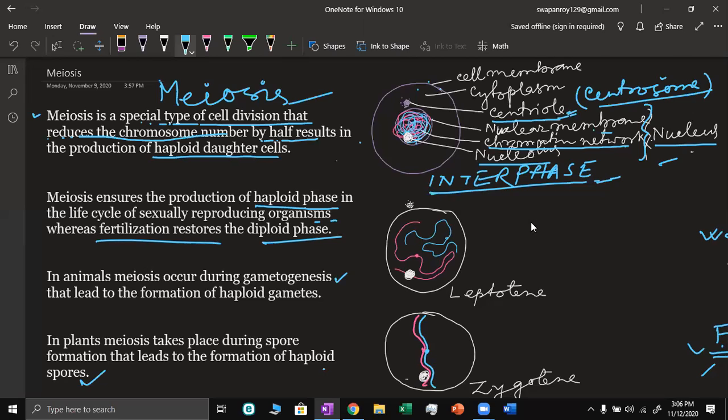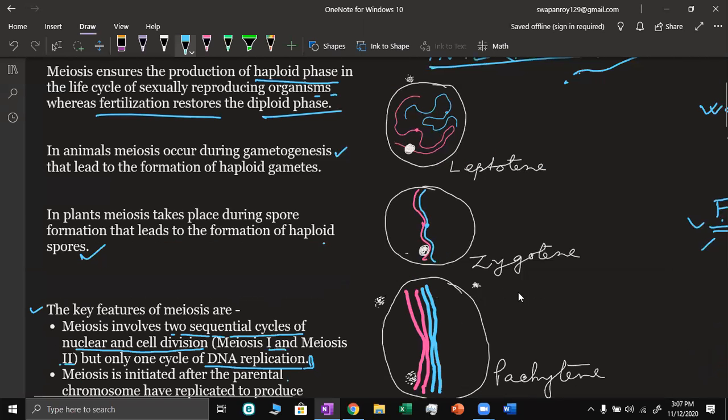Initially these threads are very long and somewhat clear. But when we can actually make out that there is a chromosome, only then can we say that the division has started, and it has started with the prophase.